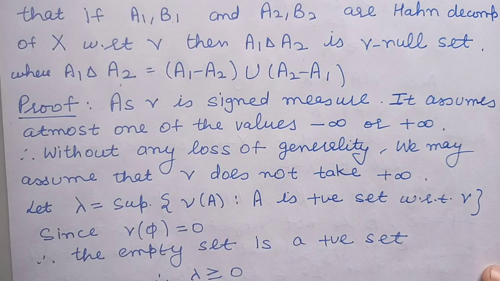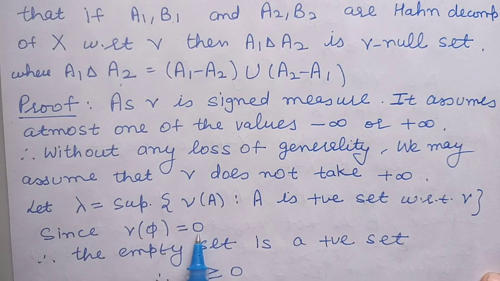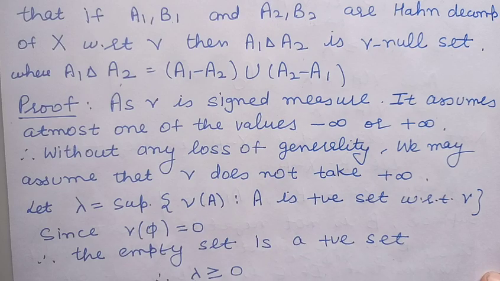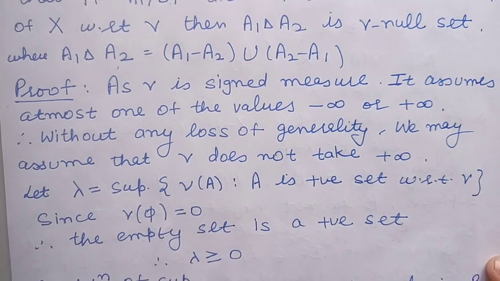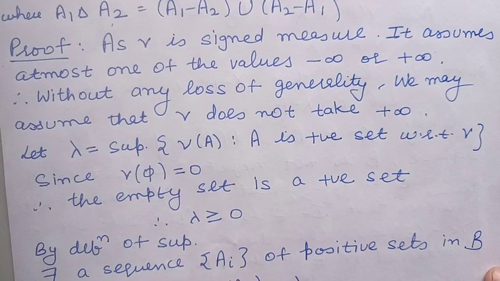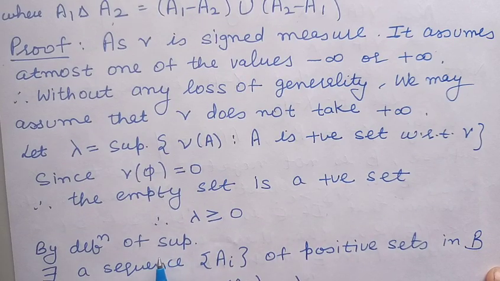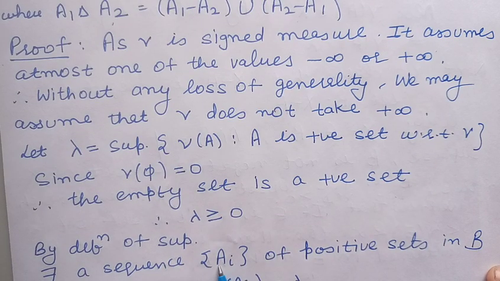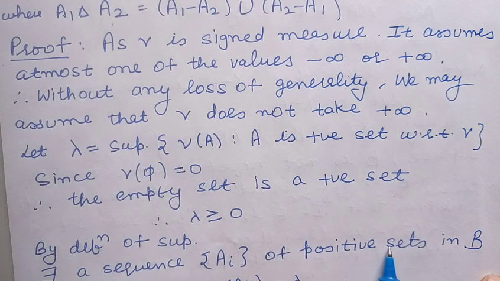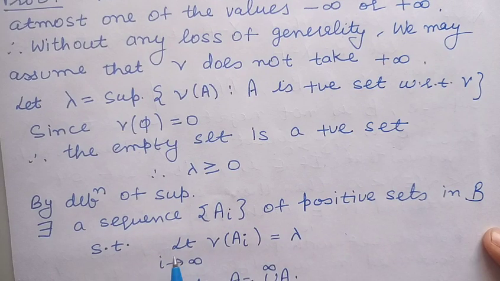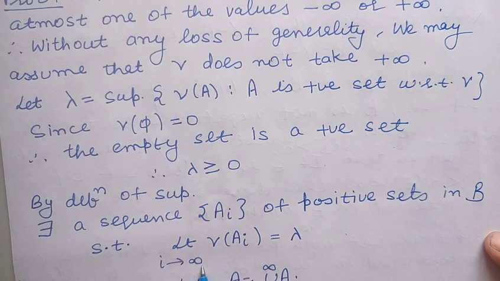Now, because the measure of the null set is 0, we can say that lambda will be greater than or equal to 0. Now, by definition of supremum, we will have a sequence A_i of positive sets in the sigma algebra B such that the limit of the measures of the sequence A_i will be lambda as i approaches infinity.